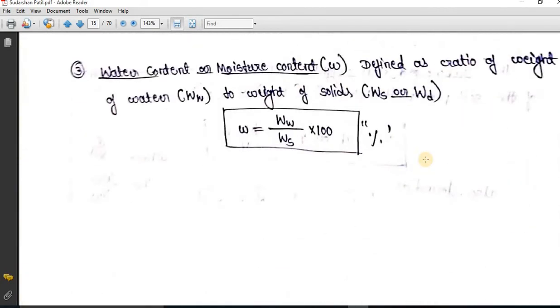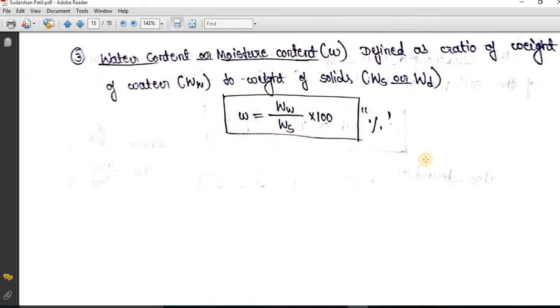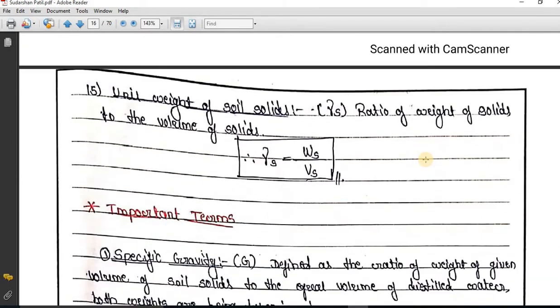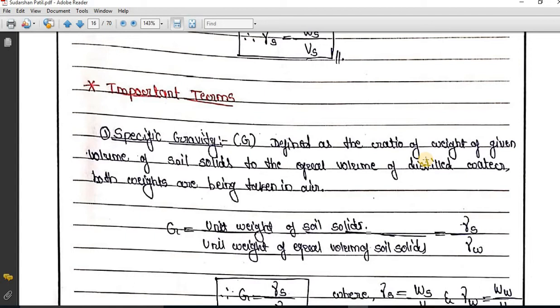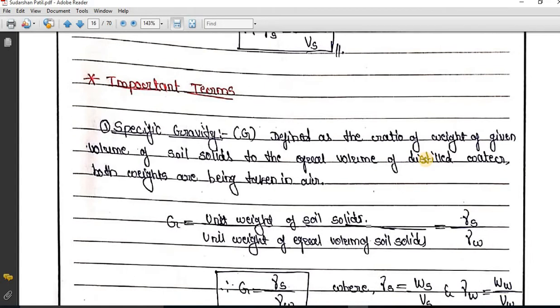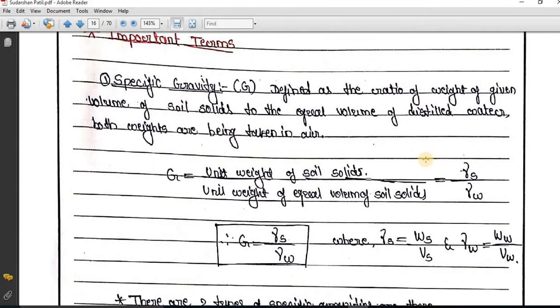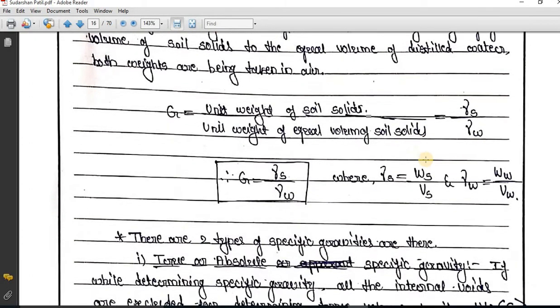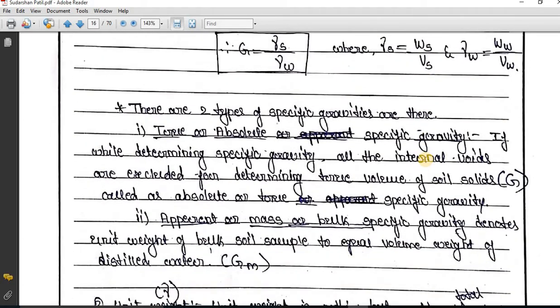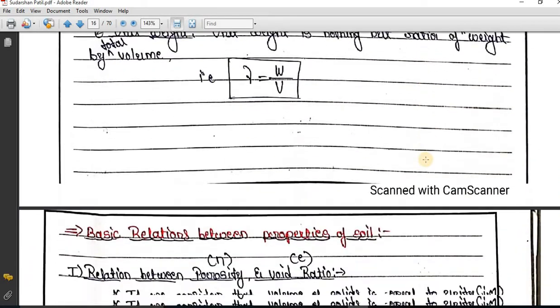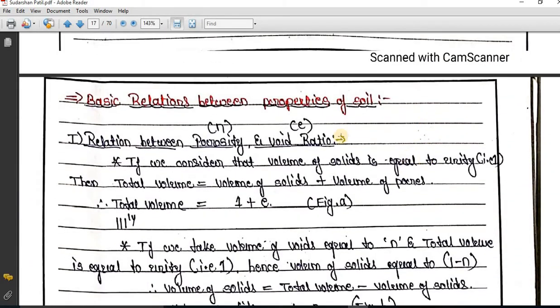Further, we studied water content, which is denoted by small w. Small w is equal to weight of water divided by weight of soil solids. Further we studied unit weight of soil solids. After that, another important terminology, specific gravity. In that, true and apparent specific gravity, what is the difference between these two, we studied in the previous session. Okay, so in today's session I will move forward with basic relations between properties of the soil.